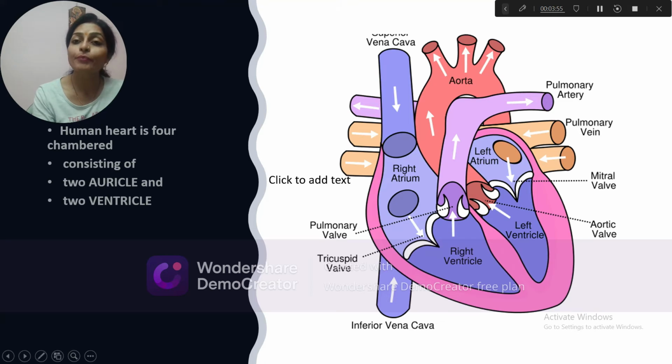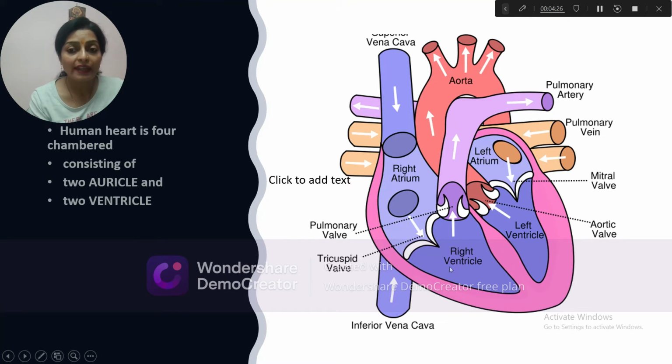Now this pure blood is carried through the pulmonary vein back to the heart and pours into the left atrium. The left atrium contracts due to the electrical impulses received by the AV node, the mitral valve opens and the blood forcefully enters the left ventricle.